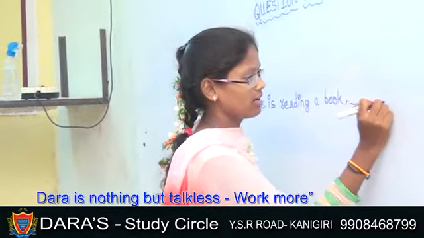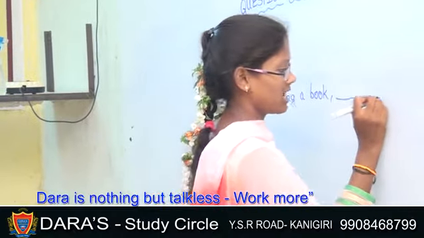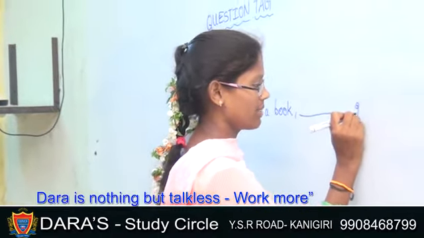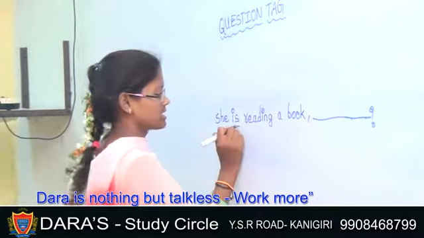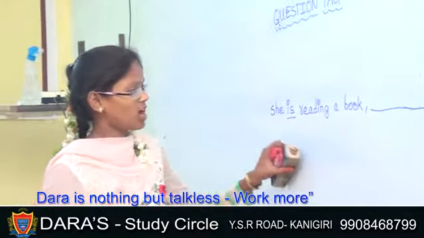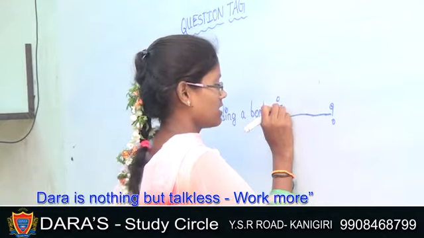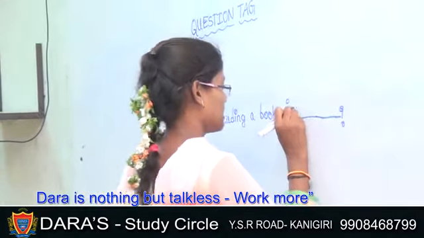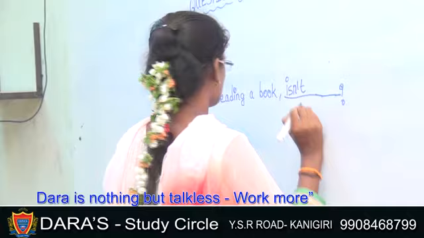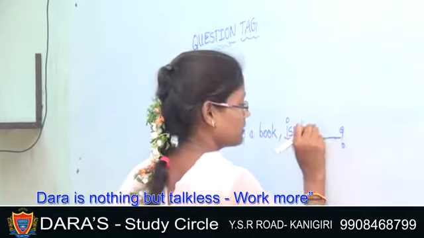She is reading a book is a statement which possesses a helping verb. Here the helping verb is "is" and the statement is in positive form. So we have to add negative form in the question tag. Is plus the negative word not: isn't, and the pronoun she: isn't she?